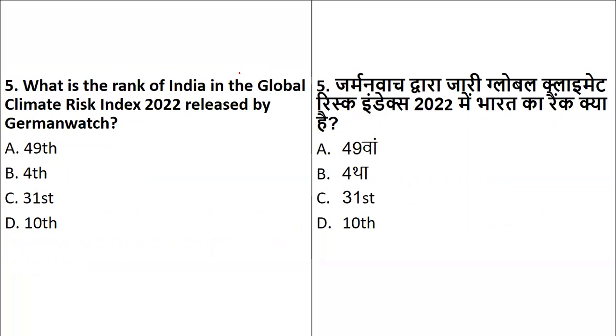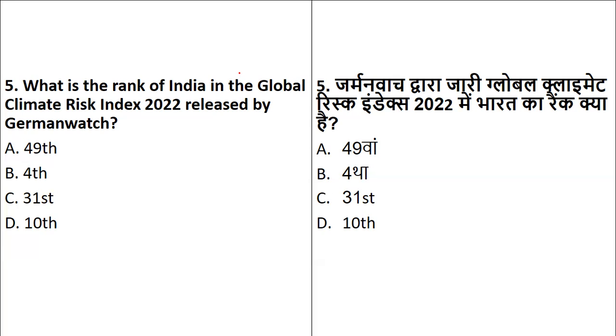and now we are asking about the rank of India in 2022, released in this report by German Watch. So what is the rank of India when it comes to the Global Climate Risks Index? Whether it is 49th, 4th, 31st or 10th. So what is the rank? I'll just wait for a minute so that everyone can read and understand the question and answer it.